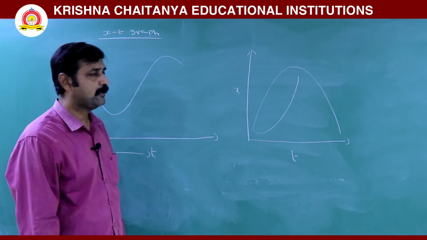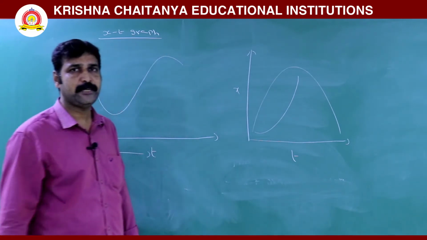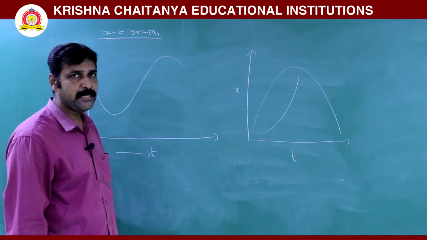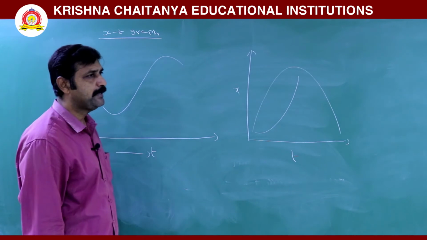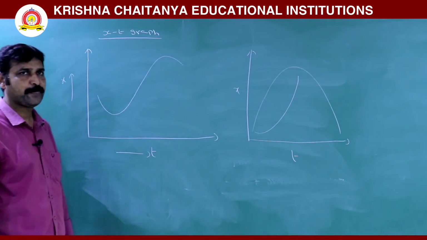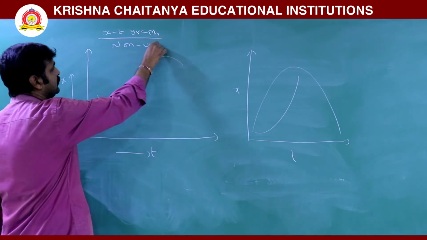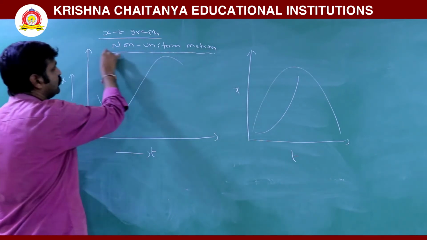So for any position-time graph, if it is non-linear, that means position is not changing linearly with time. That means it is not traversing equal displacements in equal intervals of time. Such motion is called non-uniform motion. These are the graphs representing non-uniform motion.